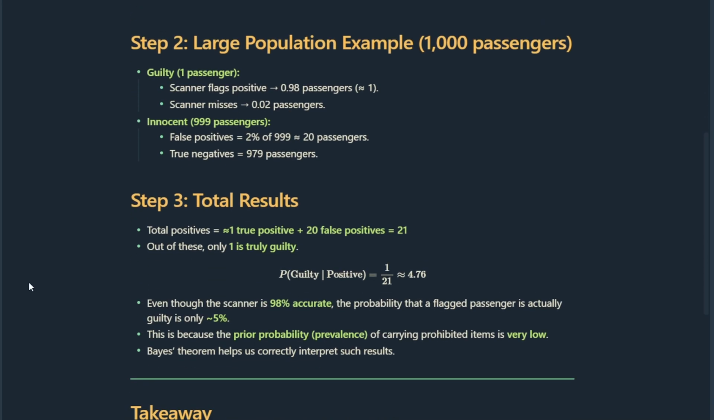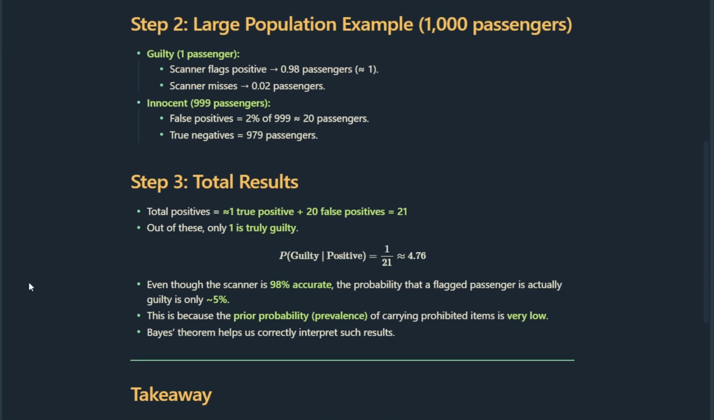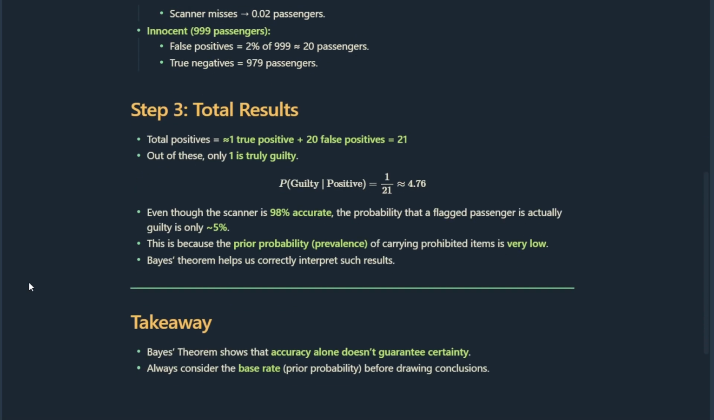Now let's total this up. True positives 1, false positives 20. So overall 21 passengers are flagged positive. But here's the shocking part. Out of those 21, only 1 is truly guilty. That means the actual probability that a flagged passenger is guilty is only 1 out of 21, or about 5%, even though the scanner is 98% accurate. The result is not that reliable because the event, carrying prohibited items, is so rare. And this is exactly what Bayes' theorem teaches us. Accuracy alone can be misleading. We always need to consider the base rate, or how common the event really is, before trusting the result.